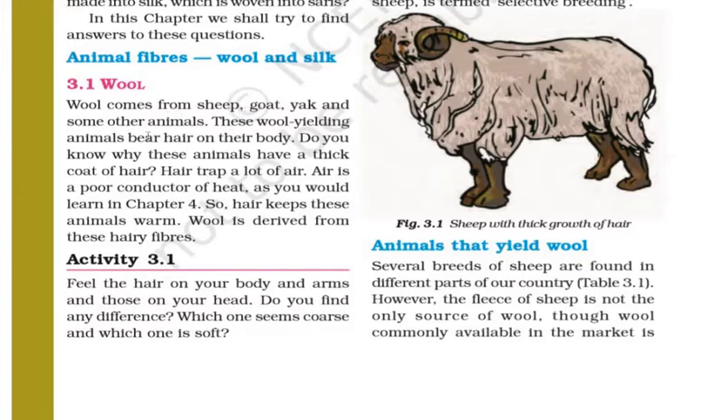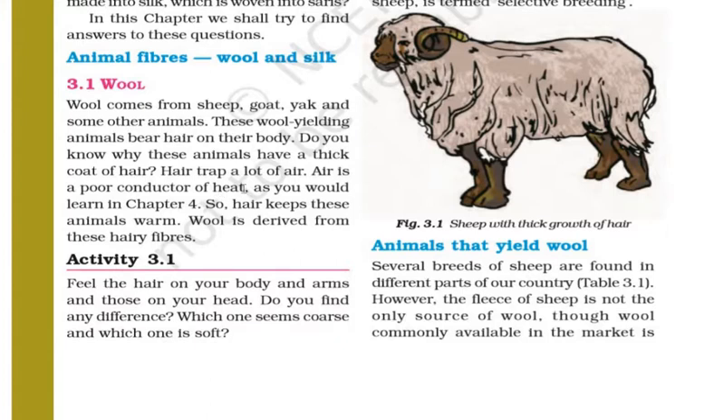These wool yielding animals bear hair on their body. Do you know why these animals have a thick coat of hair? Yes, because they live in a cold climate, so they have thick hair to protect themselves from the cold. Hair traps a lot of air, and air is a poor conductor of heat. It doesn't allow the heat to pass from one place to another easily.